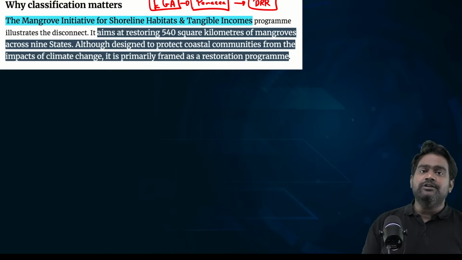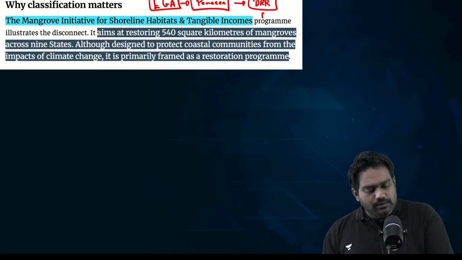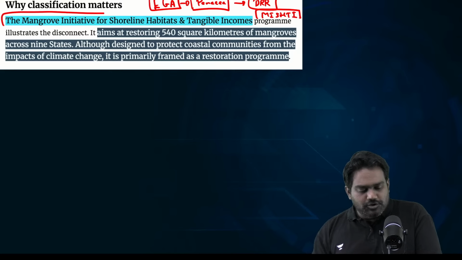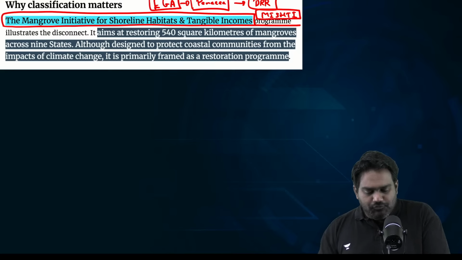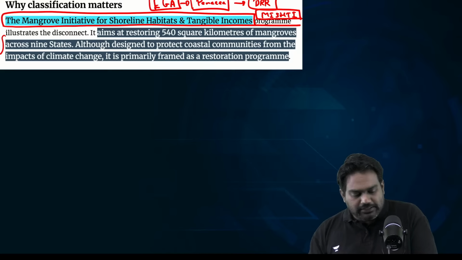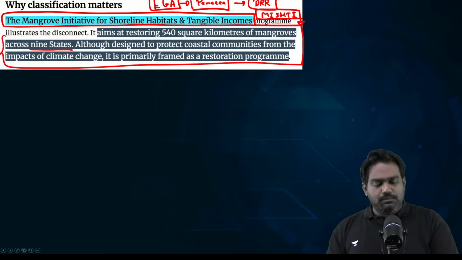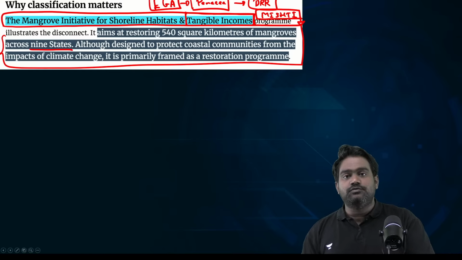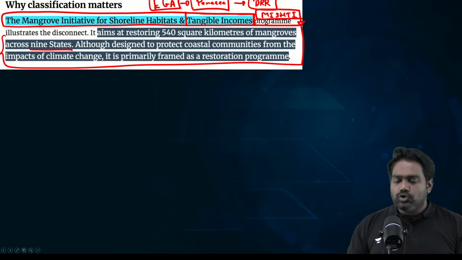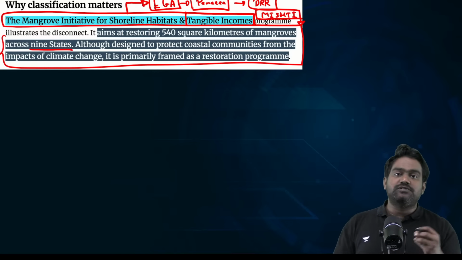So, India has a dedicated initiative today for mangrove conservation and restoration. It's called MISHTI, the Mangrove Initiative for Shoreline Habitats and Tangible Incomes. Under MISHTI, the focus is mainly on restoring and protecting the mangrove cover across 9 coastal states in India. It will not only protect the natural buffer, it also focuses on generating tangible incomes and alternate incomes for coastal communities. So, under the MISHTI program, it's important to categorize and classify EBA initiatives separately.